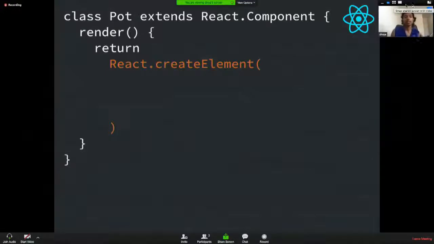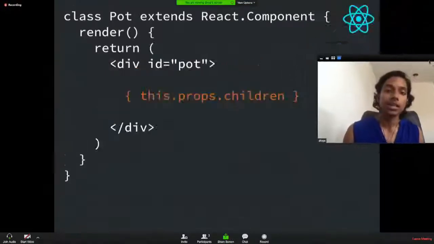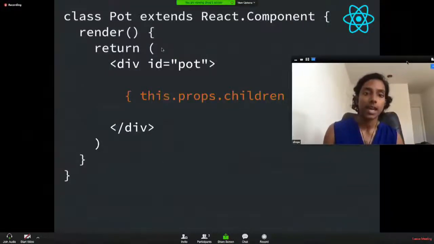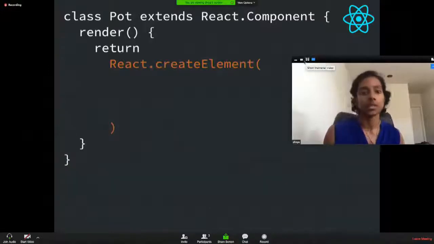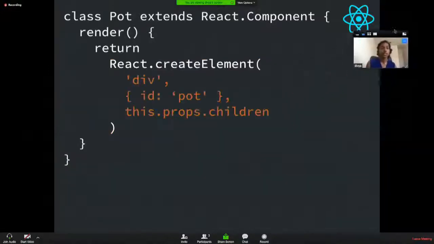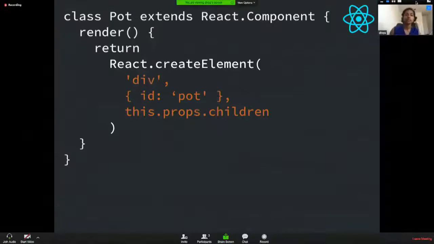And then if you're familiar, what I created earlier, which is this div tag, is ultimately sugar syntax over React.createElement, which takes in 3 arguments. It takes in a div, it takes in, as a second argument, style bindings and so on. And the third is any children elements it may have, which we're accessing through this.props.children.